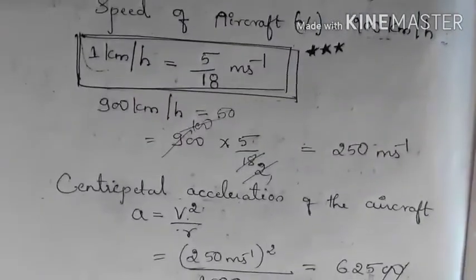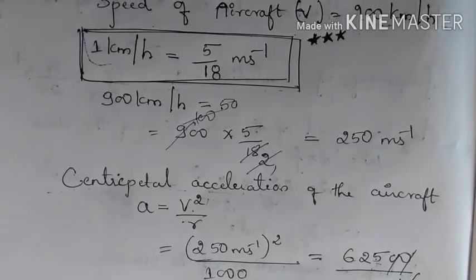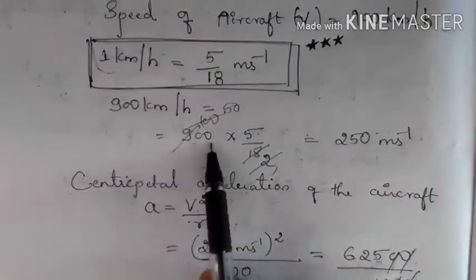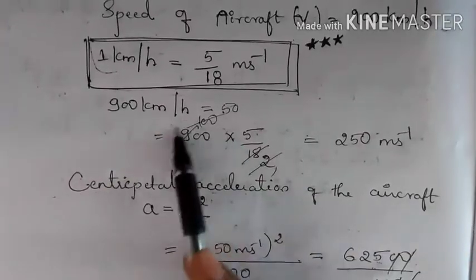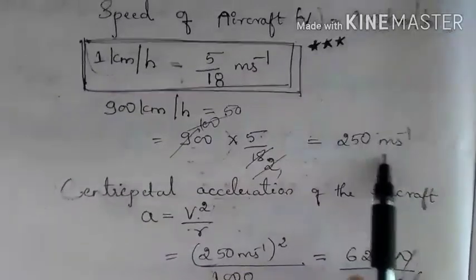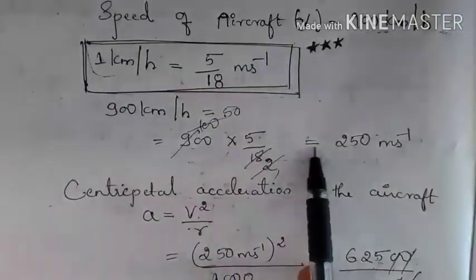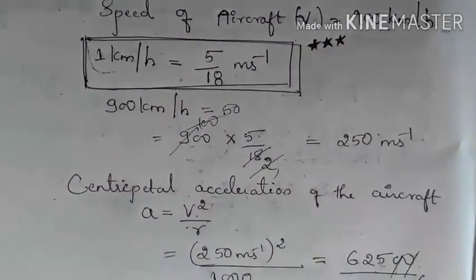We know 1 kilometer per hour is equal to 5 by 18 meters per second. So multiply that to 900. Then you get 900 kilometer per hour as 250 meters per second. So 900 into 5 by 18 will give 250 meters per second.